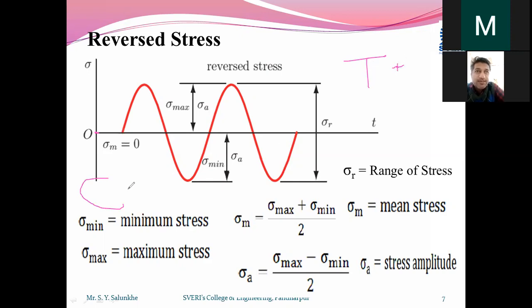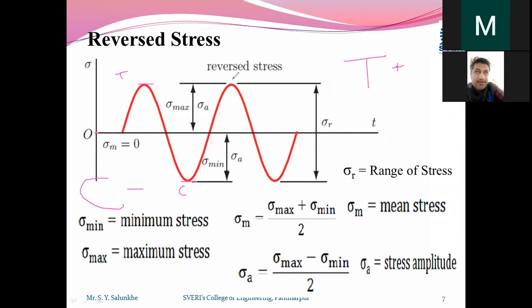So what is going to happen in this case is that the stresses are generated on the tensile side first, and later on it is going to become 0 and they increase in compressive nature. So in this case, they are called repetitive or reversed stresses. They are going to reverse themselves. So tensile is going to become compressive here, but it is not hard and fast that the same value of tensile is achieved on the compressive side.